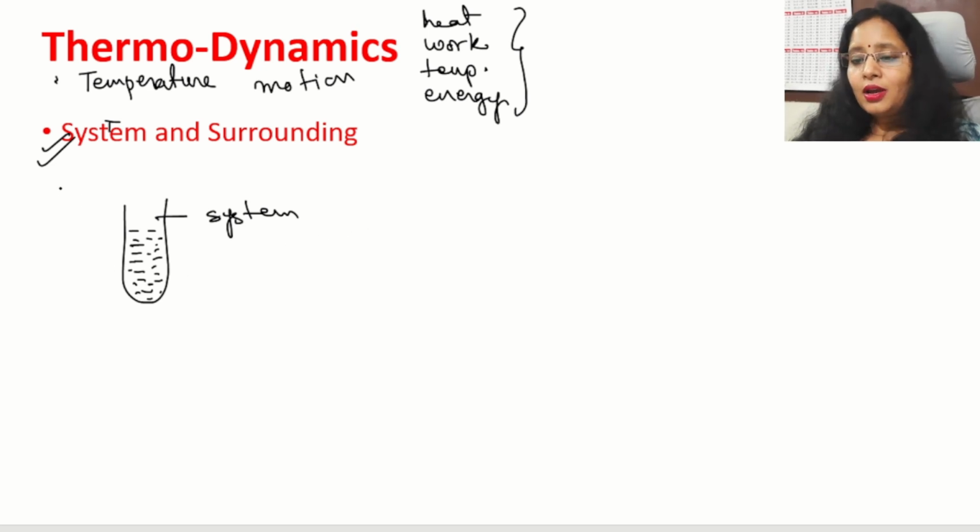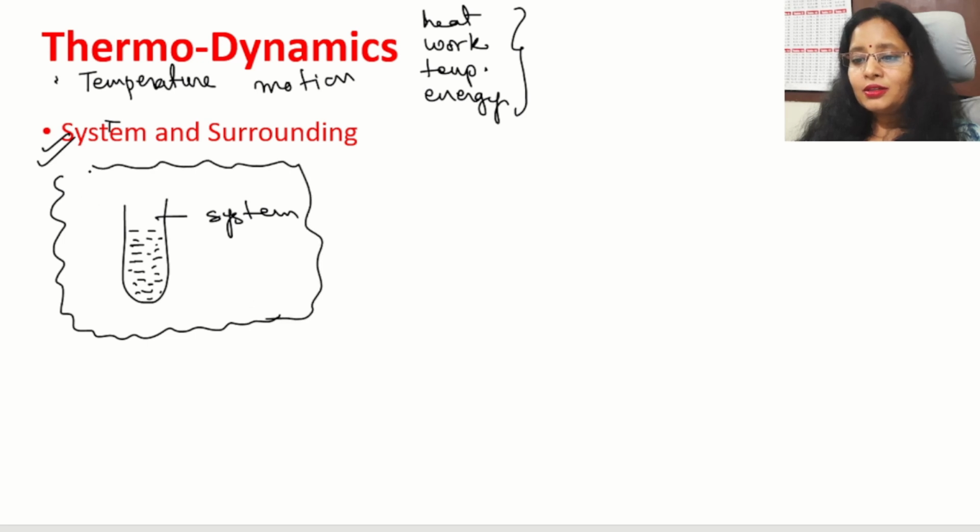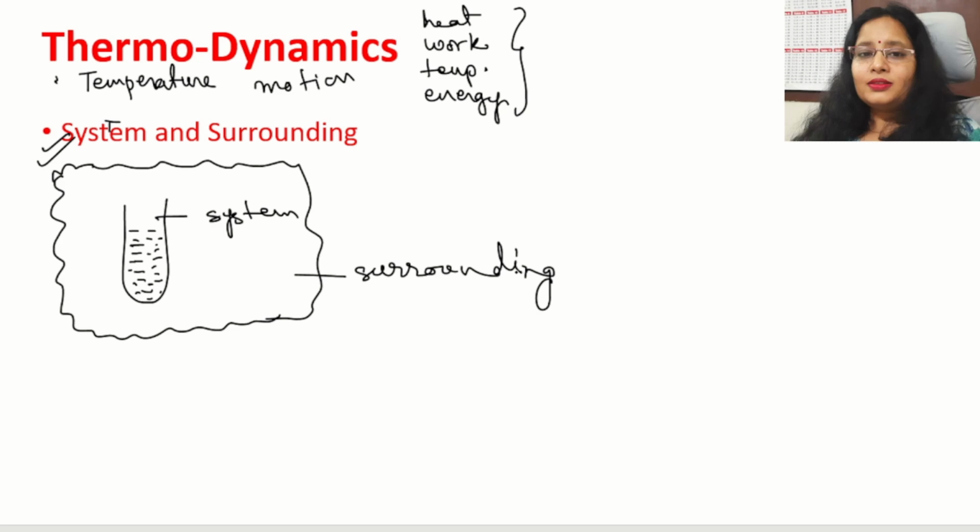Now, whatever is around the system is called the surrounding. The condition in which the system is kept is called the surrounding. Take an example. Suppose I have a cup of tea.